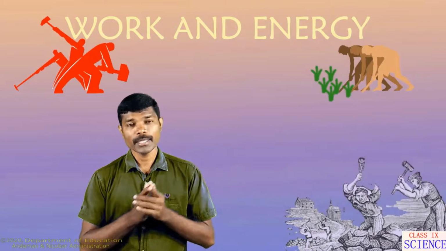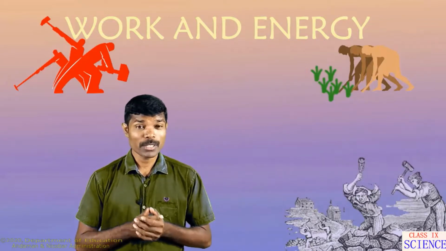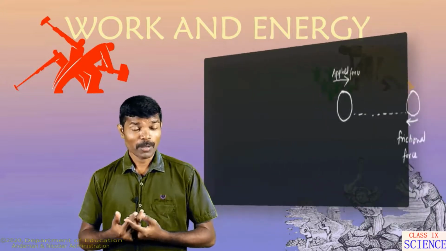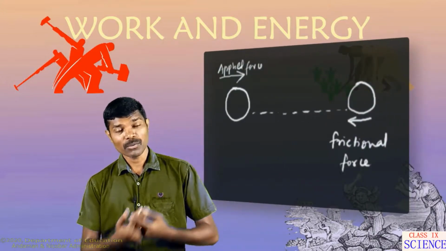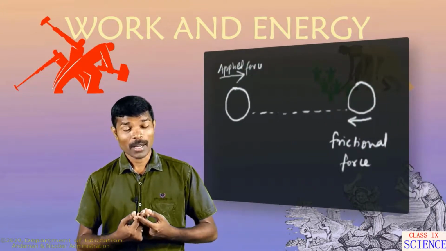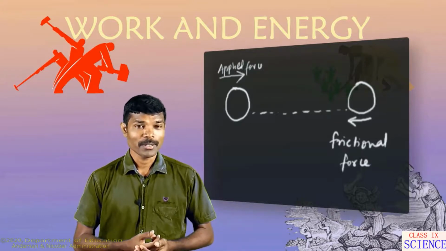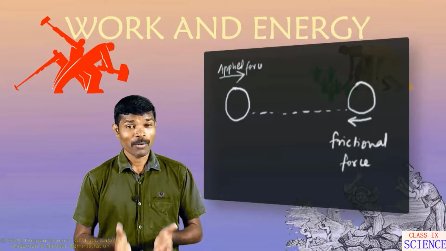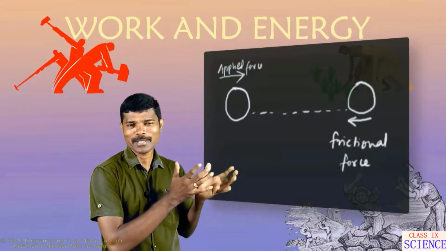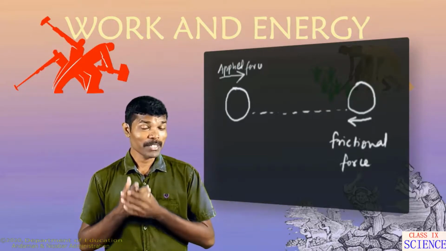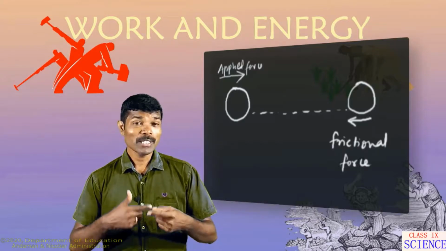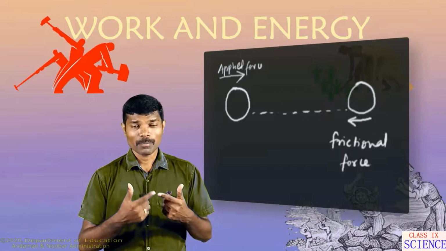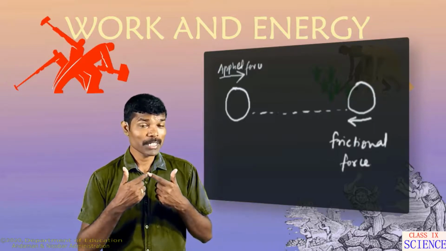Now we discuss work done when the force acts opposite to the direction of motion. We are very much familiar with the fact that when a ball is kicked, it will move along a straight line. After traveling a certain distance, the ball stops. Why does the ball stop? We have already discussed the reason in the previous chapter. It is frictional force. When the ball is rolling along the ground due to the applied force, after some time the ball slowly decreases its speed.